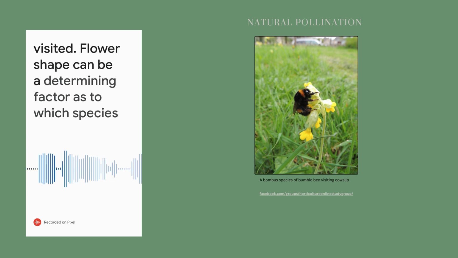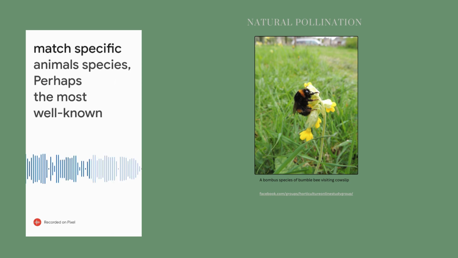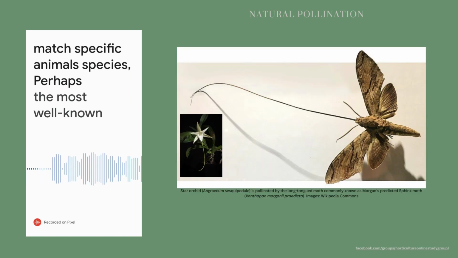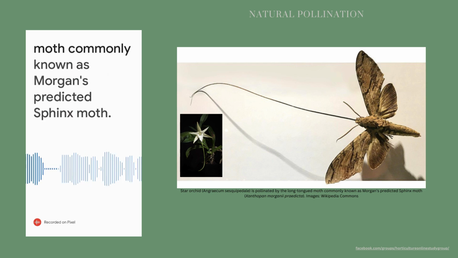Flower shape can be a determining factor as to which species are able to visit the flower. Some flowers have evolved to perfectly match specific animal species. Perhaps the most well-known example of this is the star orchid, which is pollinated by the long-tongued moth commonly known as Morgan's predicted sphinx moth.